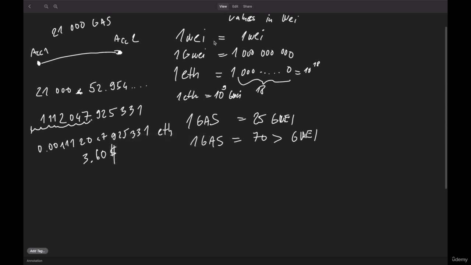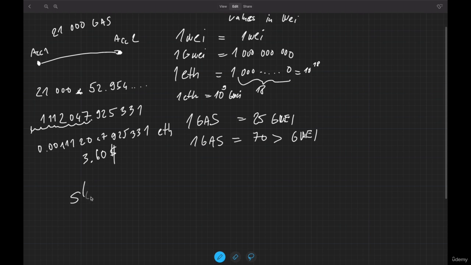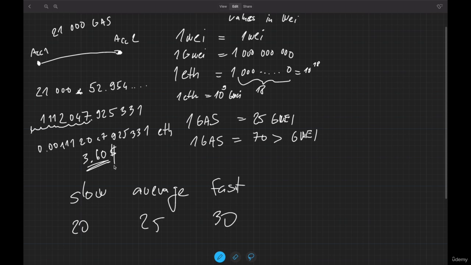So you have slow, average, and fast. Usually the slow is of course lower. For example, slow can be 20 GWei, average can be 25, and fast can be, let's say, 30. Whatever you choose. So when I'm making a transaction, I will choose 30 GWei for gas. So 21,000 multiplied by 30 GWei, I will transfer it into Ether, and that's how much I will pay for a transaction. We saw the transaction here, we paid 360, but the gas fees were quite high at the time.